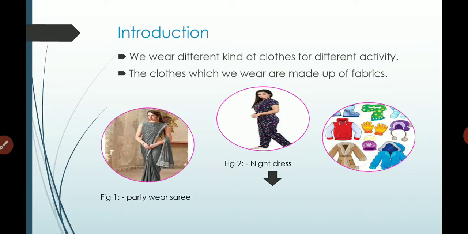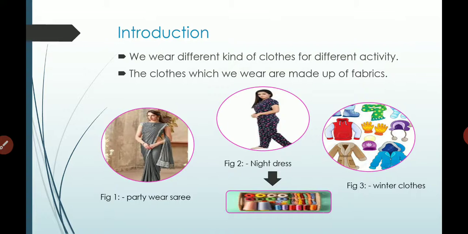Yes, winter clothes. These are different kinds of clothes and they have different properties because they are made up of different kinds of threads. These threads may be called fabrics, and fabrics are made up of fibers.